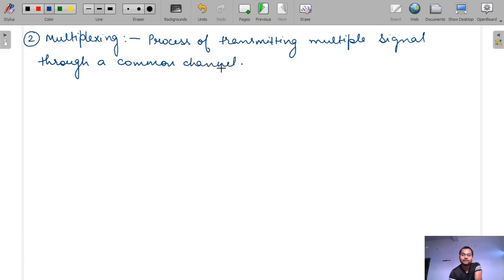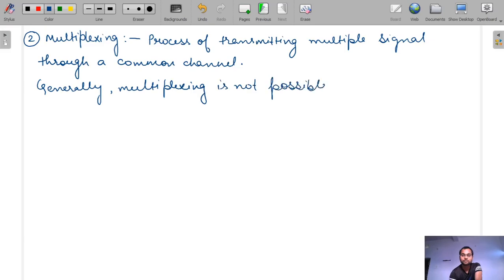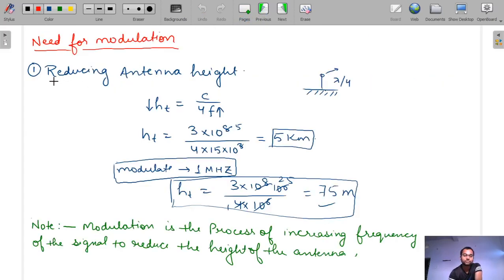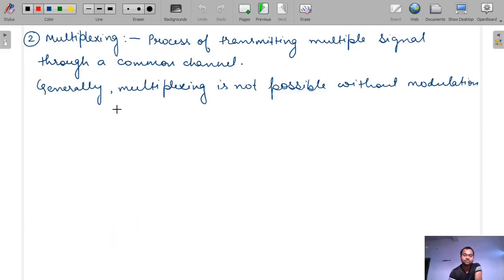Okay, and generally multiplexing is not possible without modulation. Understood? Means we need modulation for multiplexing and to reduce the antenna height. So you understand the use of the modulation. The first one is to reduce the antenna height, and the second one is for the multiplexing of signals.